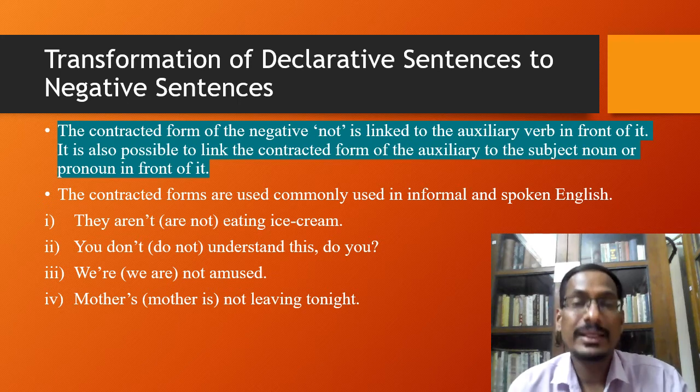So instead of mother is not living tonight, it is used mother's not living tonight. So here there are two ways in which the contracted or the short form of the word not is used. Sometimes it is linked to the auxiliary verb, or it is also linked to the subject, which is noun or pronoun. But the meaning or the sense does not change. It remains the same.